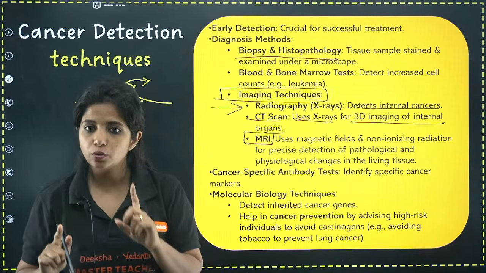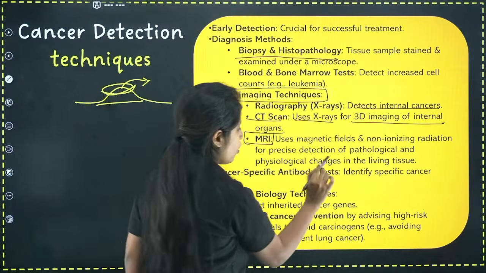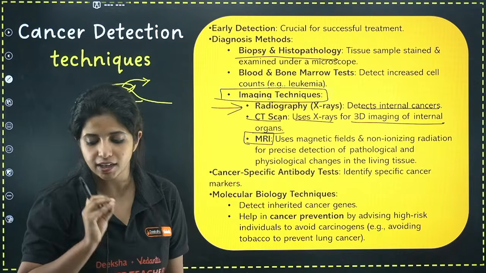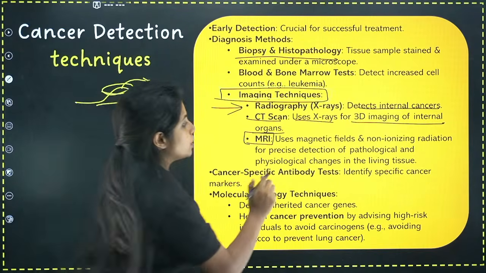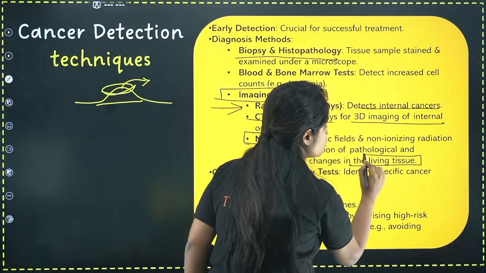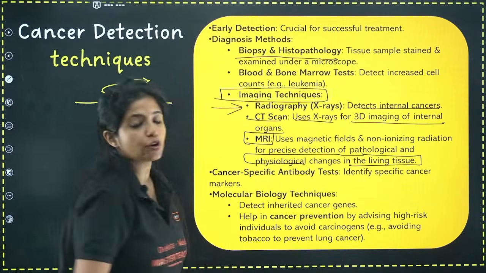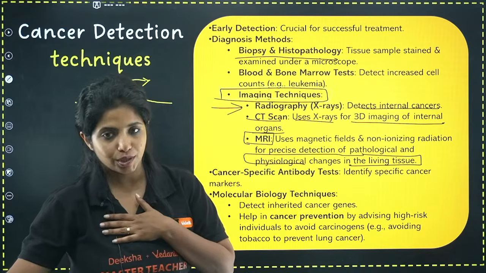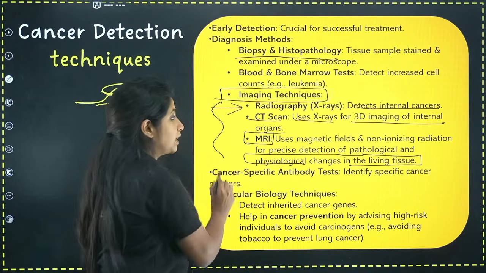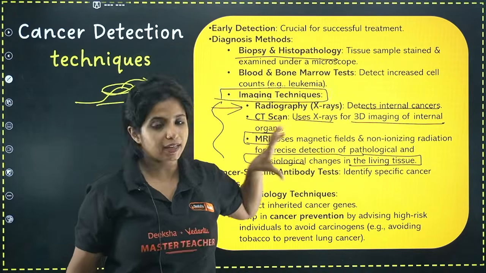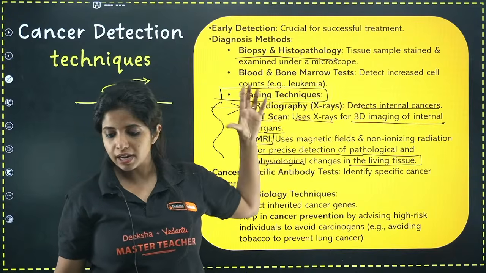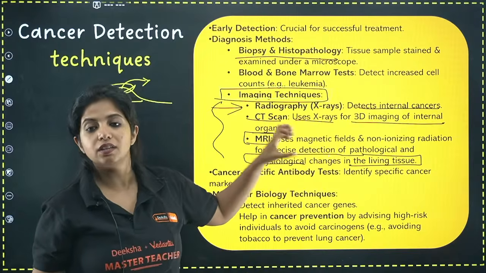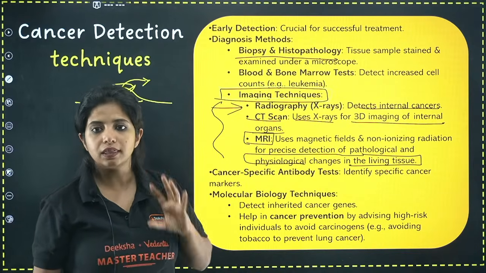This is for finding out any changes in the living cell also, specifically the living tissues. If you want to find any physiological changes in the living tissue inside our body, you can use this. So basically all of them are for internal organs, but they have their specificity. Again, CT scan for three-dimensional imaging of internal organs, MRI for finding things in the living tissues. So please note that.